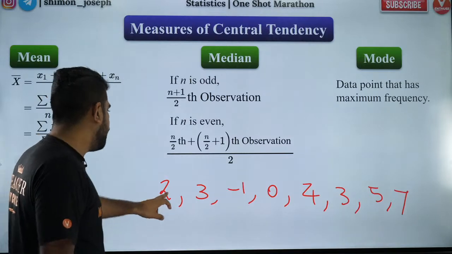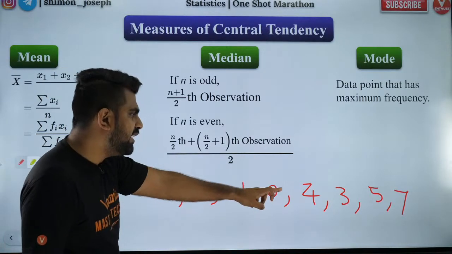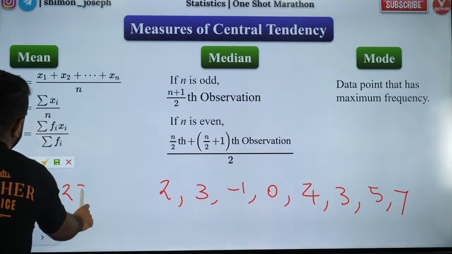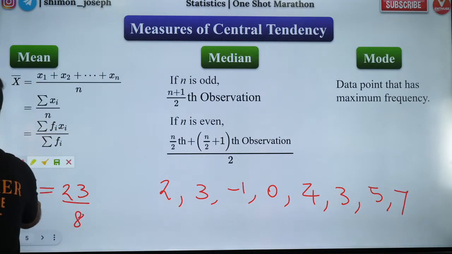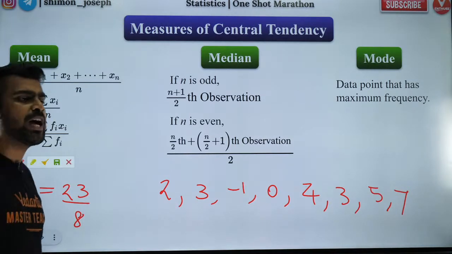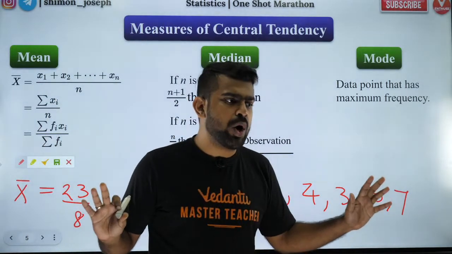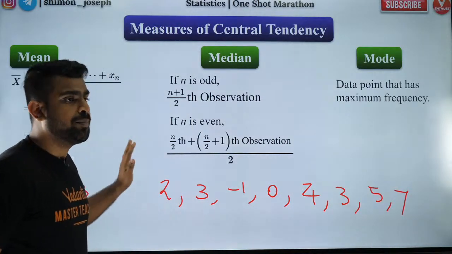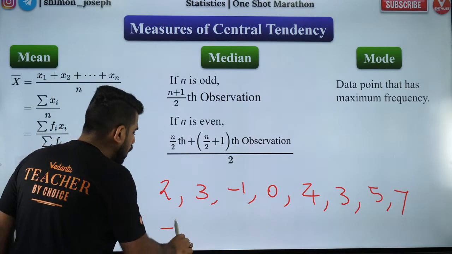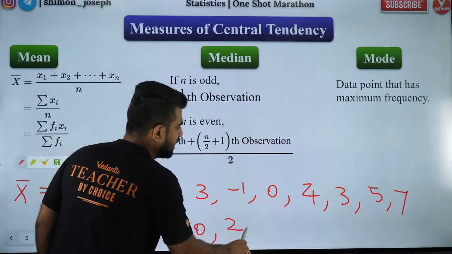Mean is gonna be the sum, 5, 10, 17, 20, 24, 23, so mean is gonna be 23 by 8. What is the symbol of mean? The symbol of mean is X bar, 23 by 8. Did you all like it? Very good, Vijaya. Very good. What about others? Guys, did you all like it? So that is how you find the mean. What is median? For median, you have to arrange it in ascending order or descending order. So I choose ascending order.